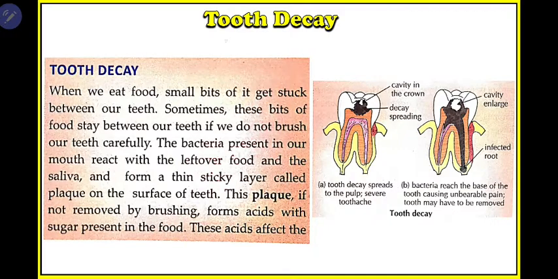Now we have tooth decay. Okay, what is tooth decay? We all know whenever we eat food, or chocolates or some sticky food, what will happen? Or some fibrous food, such as meat, some food gets stuck in between our teeth. Okay, and after the food gets stuck over there, it will remain and decay over there. Decay means it will become decomposed. And in your mouth some bacteria are there. Okay, these bacteria will react with this, and ultimately a hole will be made in your teeth.